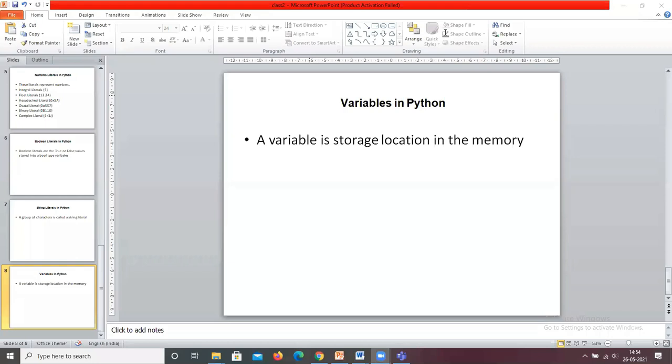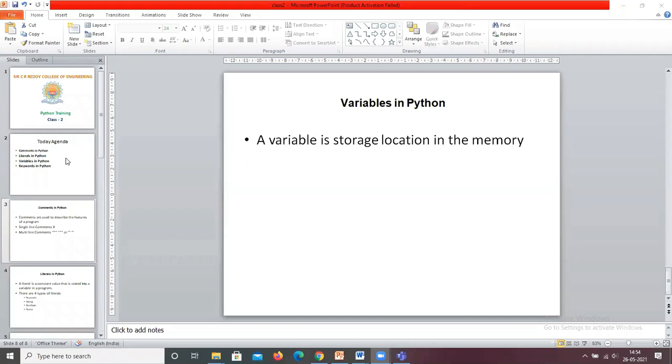Does anybody have any doubts in today's class on literals, comments, variables, and keywords?